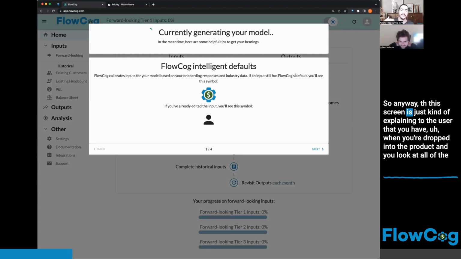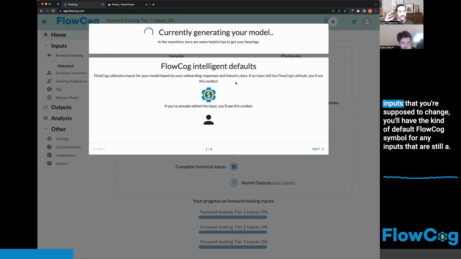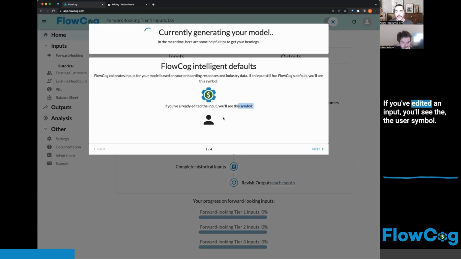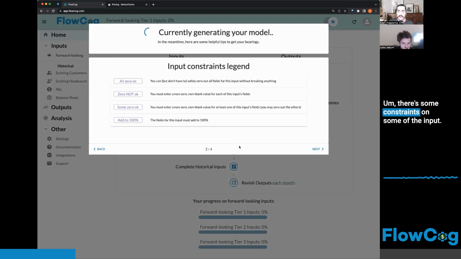So anyway, this screen is just explaining to the user that when you're dropped into the product and you look at all of the inputs that you're supposed to change, you'll have the default FlowCog symbol for any inputs that are still a default. If you've edited an input, you'll see the user symbol. There are some constraints on some of the inputs. Some of them need to add up to 100% or can't be zero.